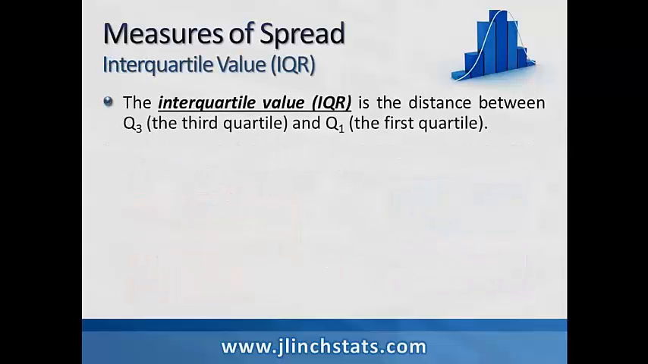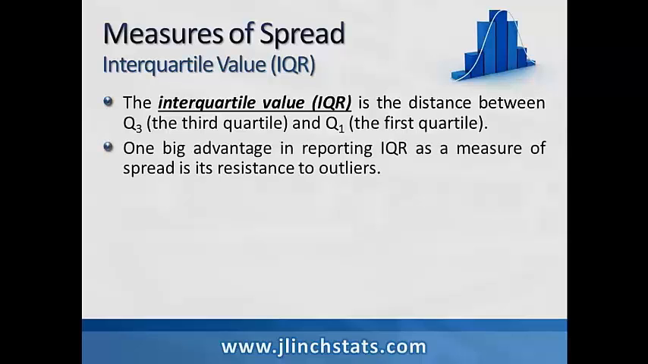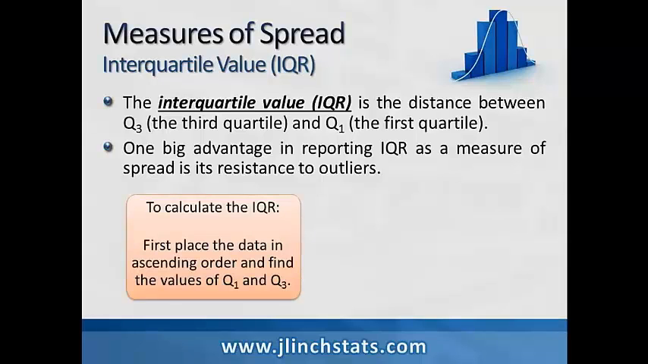Now, the interquartile range, which we abbreviate IQR, is the distance between the third quartile, which is the 75th percentile, and the first quartile, which is the 25th percentile. One big advantage in reporting IQR as a measure of spread is its resistance to outliers. The value of the IQR is not affected by the presence of outliers on either end of our data set. To calculate the IQR, the first thing we do is place our data in ascending order and find the values of Q1 and Q3, our first and third quartiles.